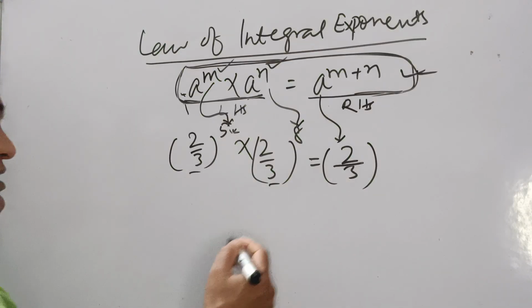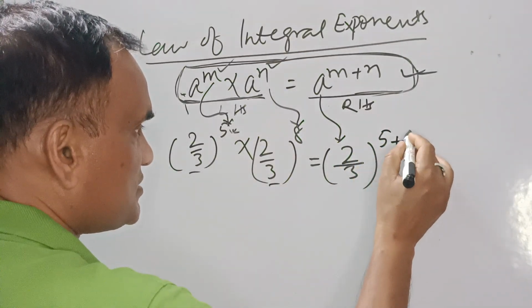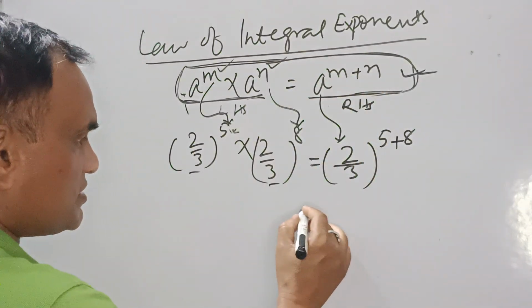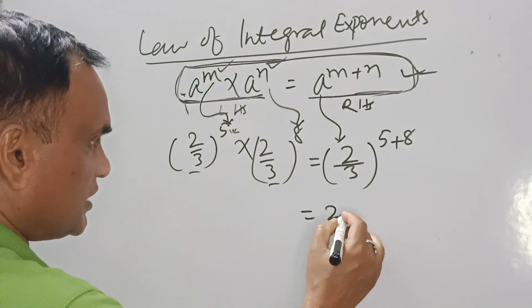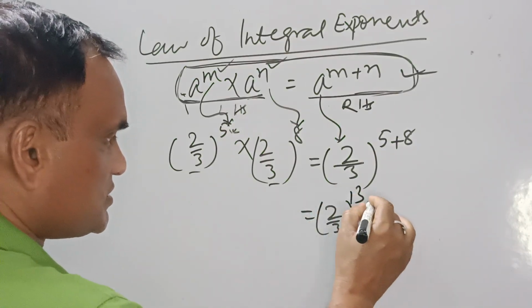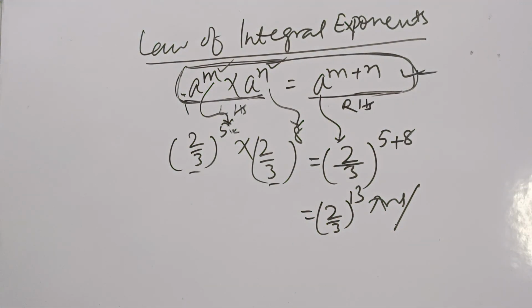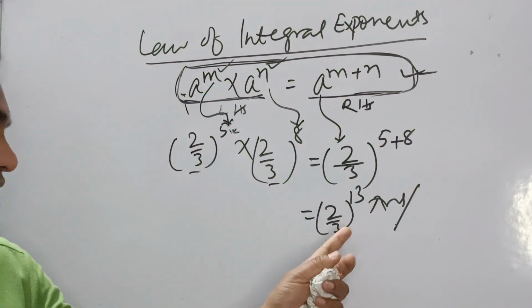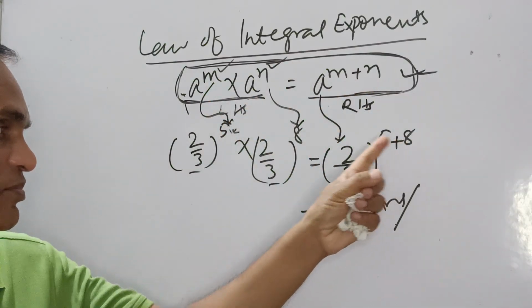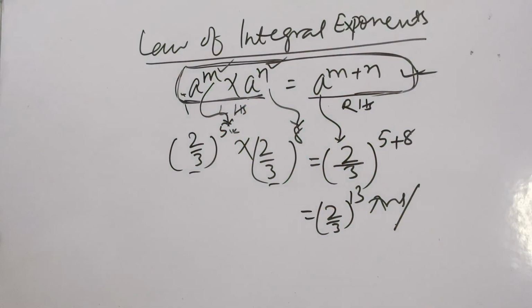So the power is added. Now it is 5 plus 8, so the answer will be (2/3) to the power 13, because the power is added. 5 plus 8 equals 13. So this will be your right answer.